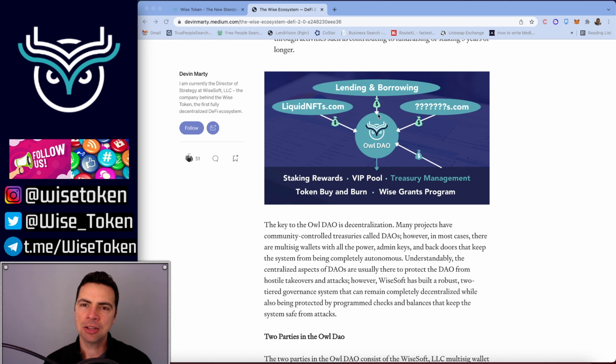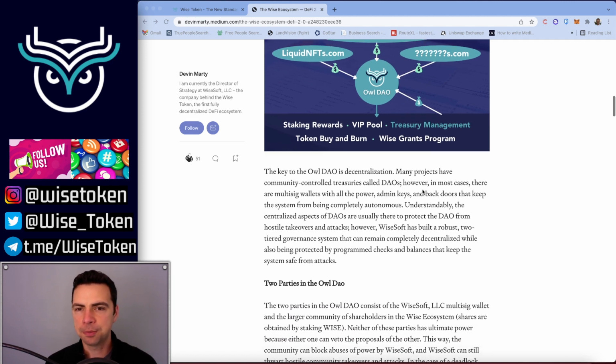So here's a diagram of that. You've got the Owl DAO, you have liquid NFTs, lending and borrowing. We've got another protocol that I can't talk about yet because of NDA. Basically, every ancillary protocol that I'm building is generating revenue that goes back to the Owl DAO. Then the Owl DAO distributes it between staking rewards, buy and burn, VIP pool, WISE grants, and treasury management. And then the treasury management can also generate revenue, just from being a hedge fund, investing in good projects that make money. And that revenue goes back to the Owl DAO as well.